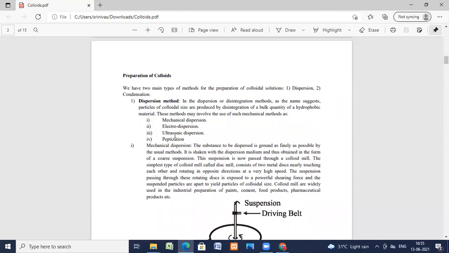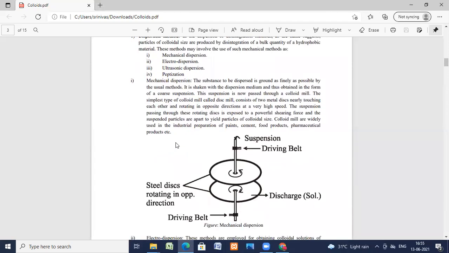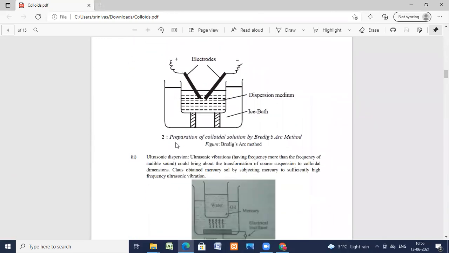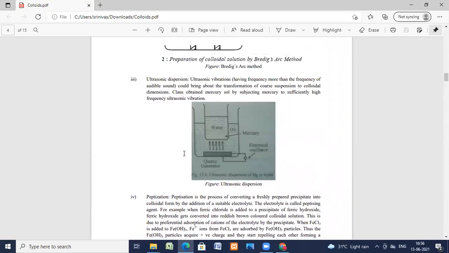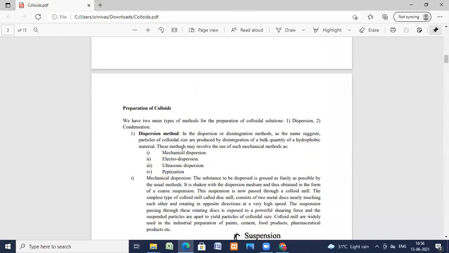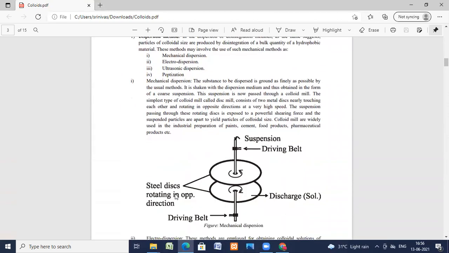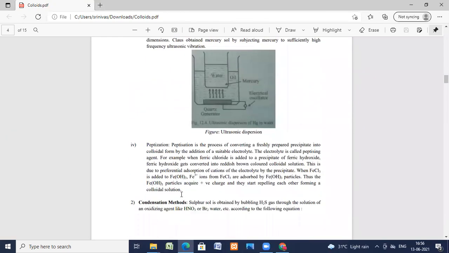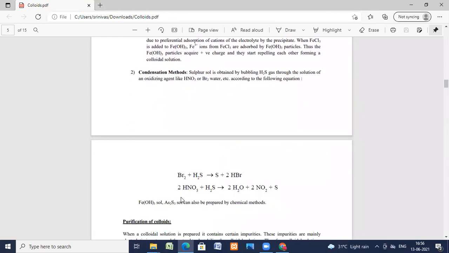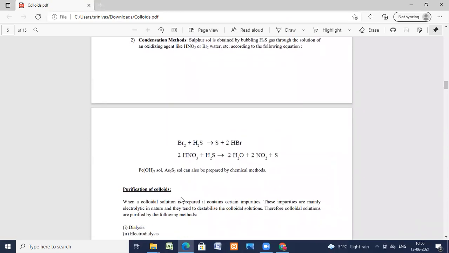So mechanical dispersion, electrodispersion, ultrasonic dispersion, peptization. These are all the dispersion methods. There are two types of preparations. One is dispersion, the second one is condensation. Under dispersion, these are the four methods by which we prepare colloids. Now we'll go for the condensation methods.